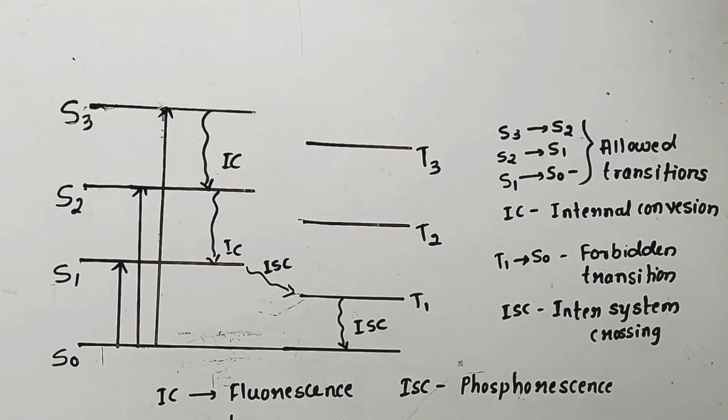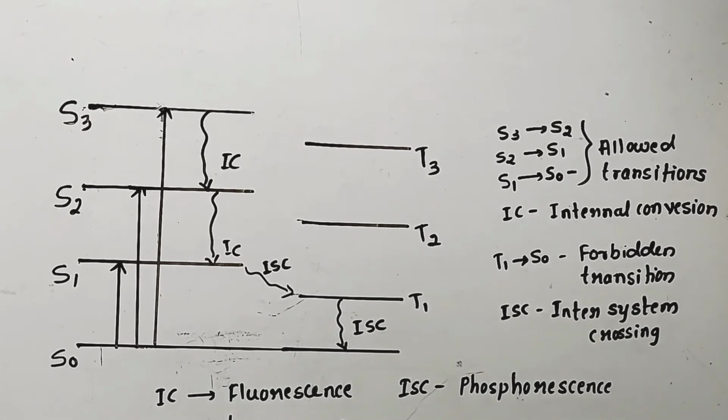The transition from S3 to S2 is an allowed transition, and it is called internal conversion. Similarly, S2 to S1 and S1 to S0 are also called internal conversion.